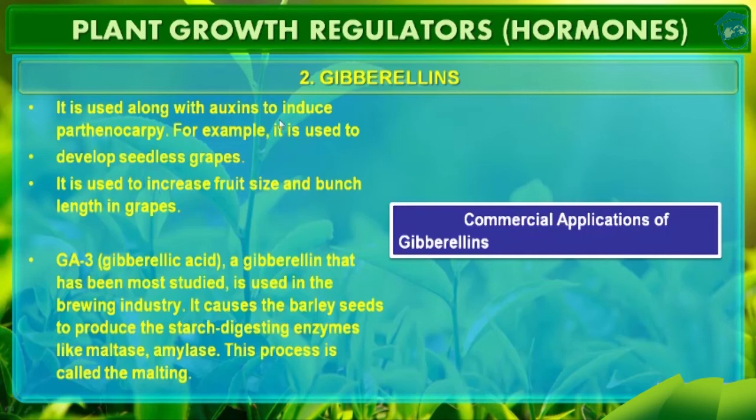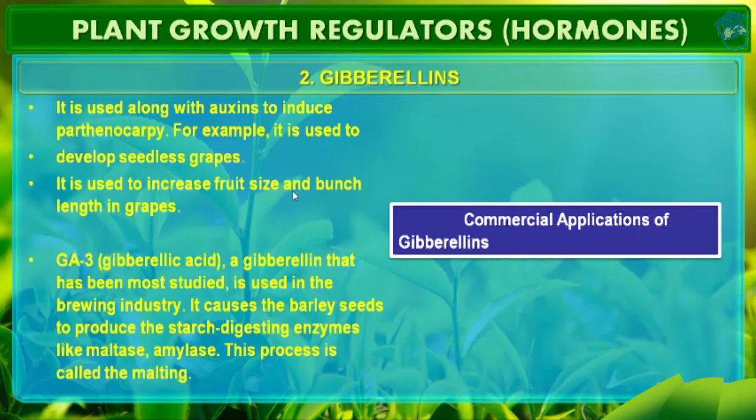So these three are commercial applications of gibberellins. When gibberellic acid is applied along with the auxin, it is used to develop seedless grapes, and that process is called parthenocarpy. And second application is that it helps in increasing fruit size and bunch length in grapes.